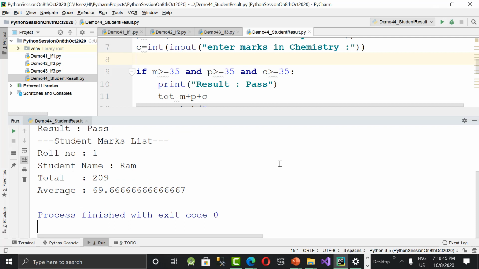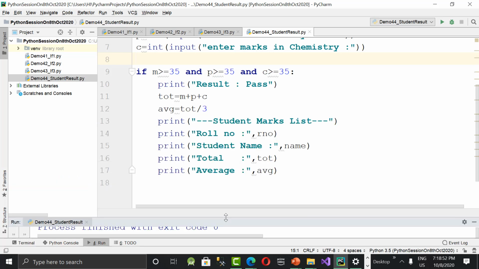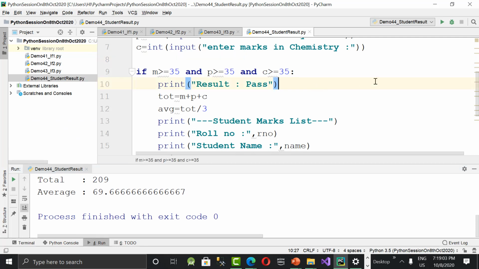See the marks list, of course, result should be inside the marks list only. Yeah, you can give it anywhere, no problem. Yeah, see this? Result is pass, student marks list, roll number 1, name, total and average. What about fail? Let's run it again. Let's keep it here. Yeah, this is good to see.